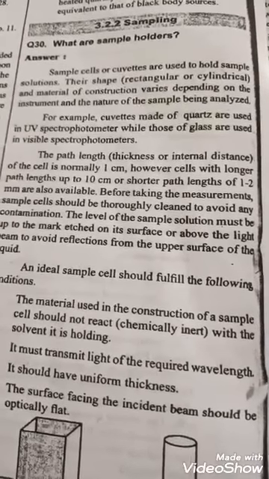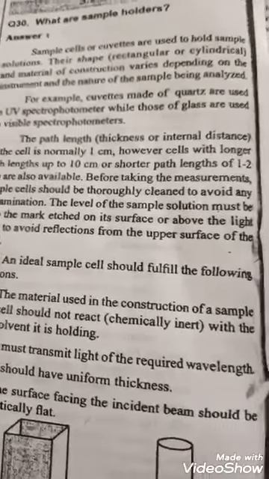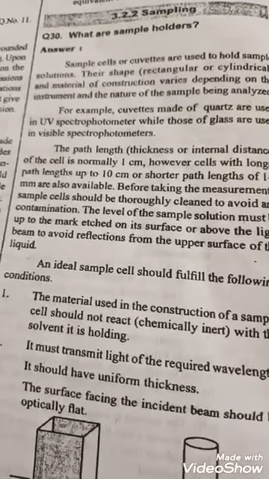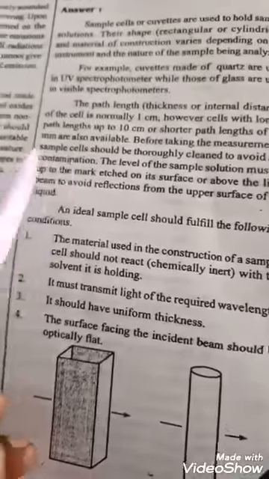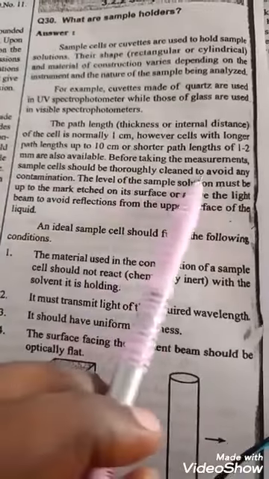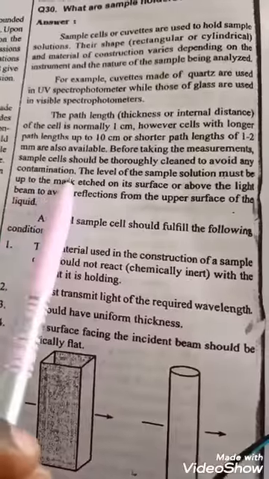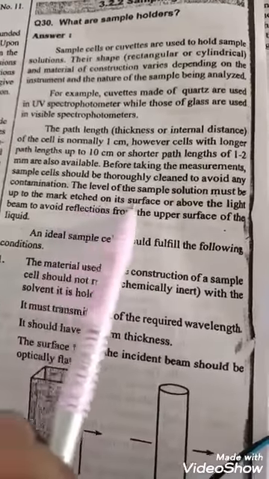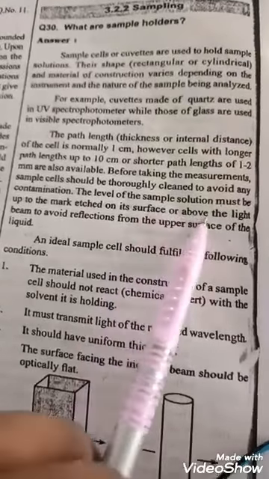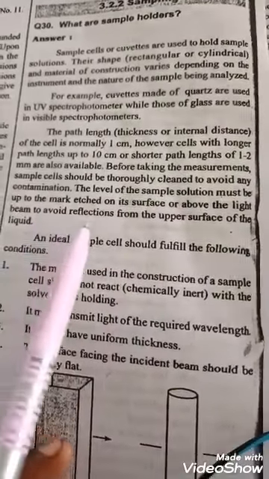The path length of the cell is normally 1 centimeter. However, cells with longer path lengths up to 10 centimeters, or shorter path lengths of 1 to 2 millimeters, are also available. Before taking the measurements, sample cells should be thoroughly cleaned to avoid any contamination. The level of the sample solution must be up to the mark etched on its surface, or above the light beam, to avoid reflections from the upper surface of the liquid.